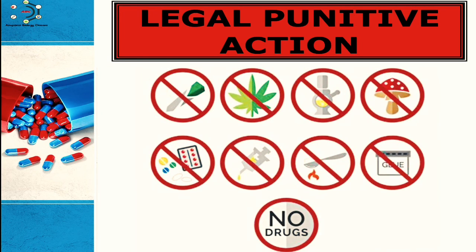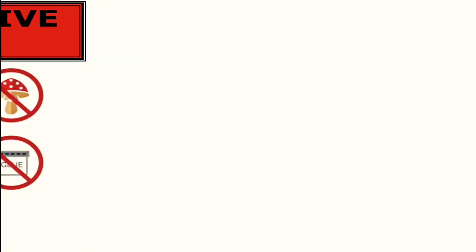A repeated offense attracts 20 or 30 years RI, that is rigorous imprisonment, and a fine of 2 or 3 lakh rupees. Law alone cannot tackle the drug problem. The public should raise a strong voice against the drug peddlers.